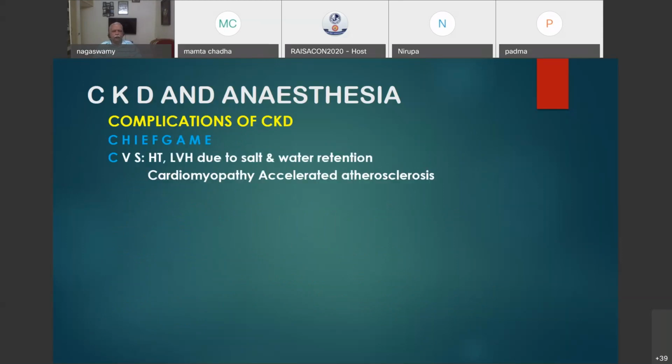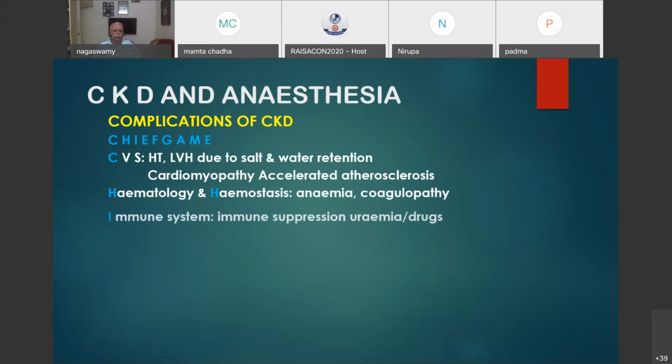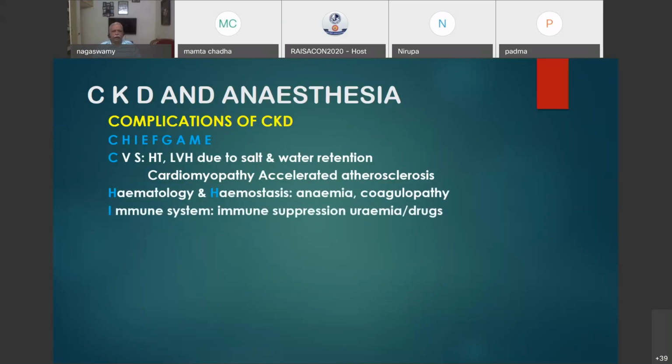C stands for cardiovascular: hypertension, left ventricular hypertrophy due to salt and water retention, cardiomyopathy, and accelerated atherosclerosis. These are all the points that you have to remember in the cardiovascular system. Hematology and hemostasis: the patient may have anemia and may have coagulopathy, which may be in the form of either bleeding or thrombosis. And the immune system is suppressed because of uremia and the drugs that they are given, so they may catch any infection very rapidly. That is the reason why you have to be very, very careful with aseptic techniques.